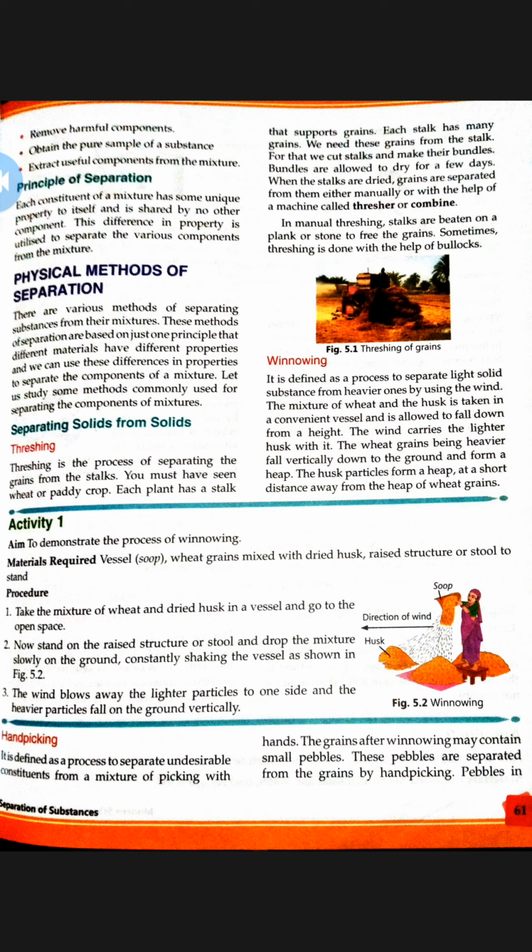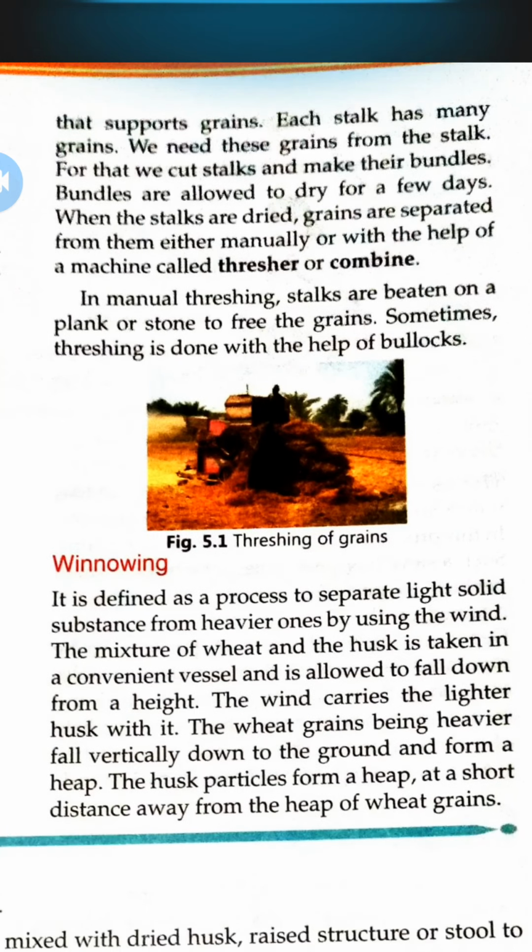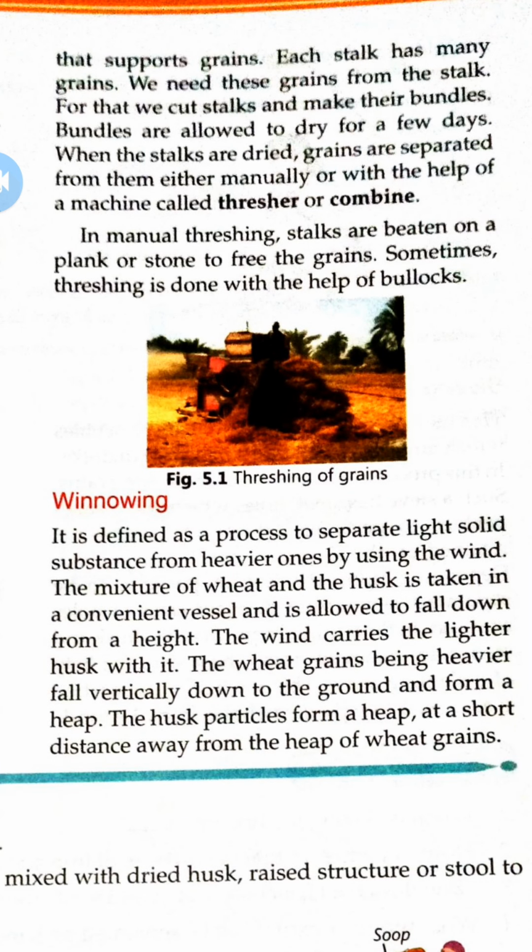So we use a thresher, or do it by hand. In manual threshing, stalks are beaten on a plank, or on a stone, to free the grains so that they come out from the stalks.